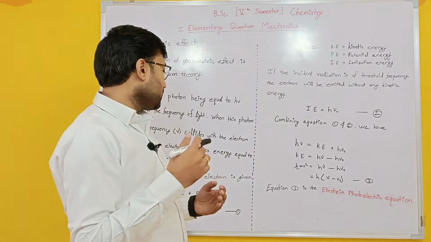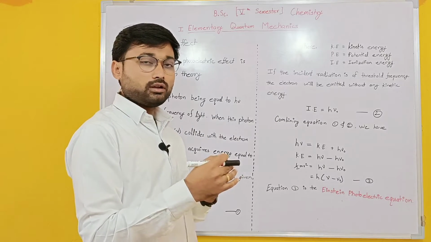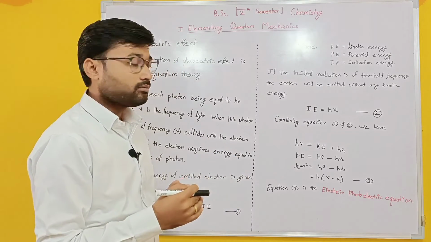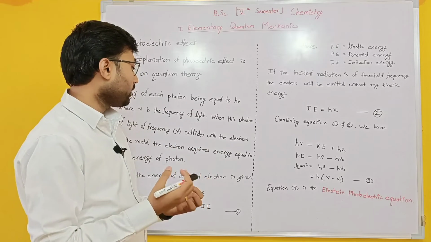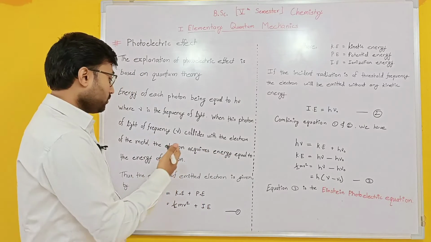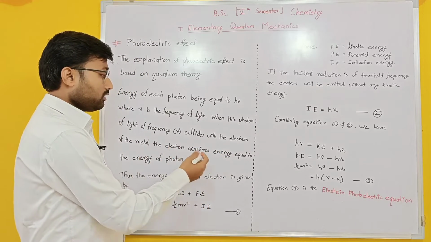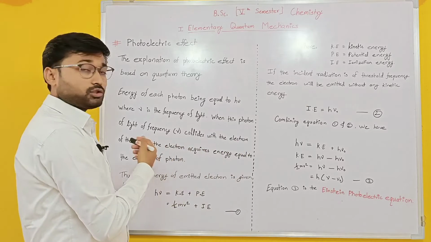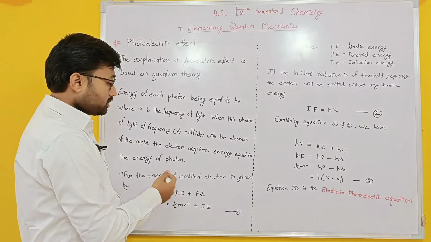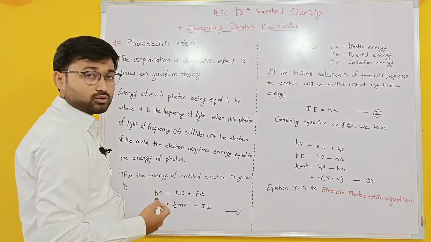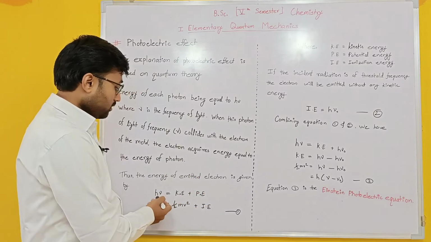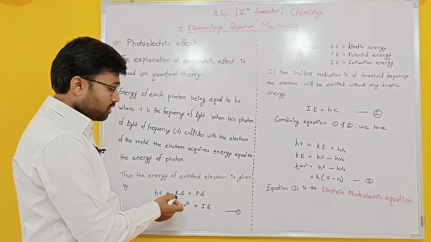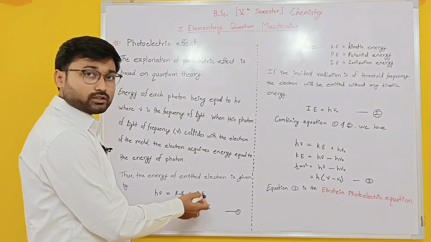That energy, if it collides with a particular electron of the metal atom, whatever energy is acquired is equal to the energy of the photon. So the energy of the emitted electron is given by h nu, which is equal to kinetic energy plus potential energy.